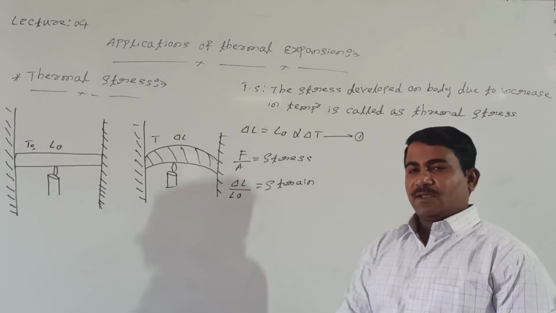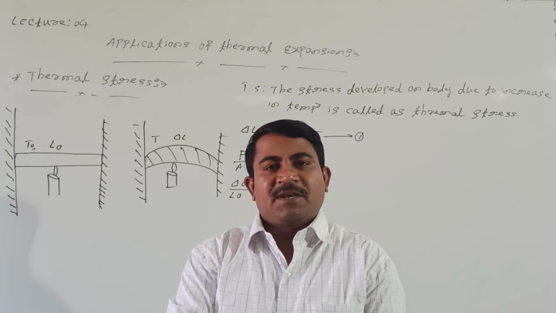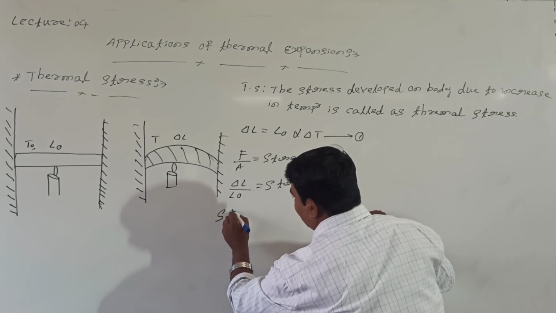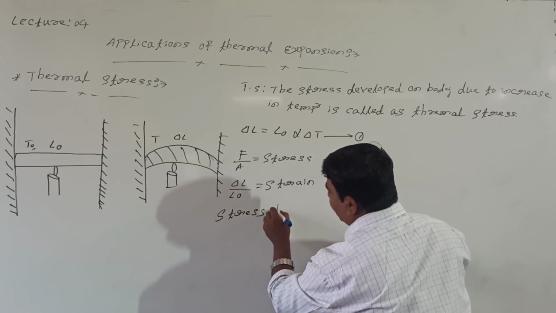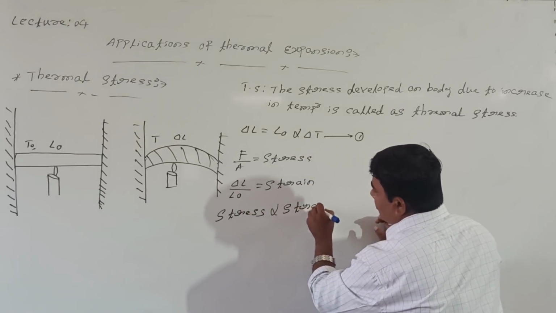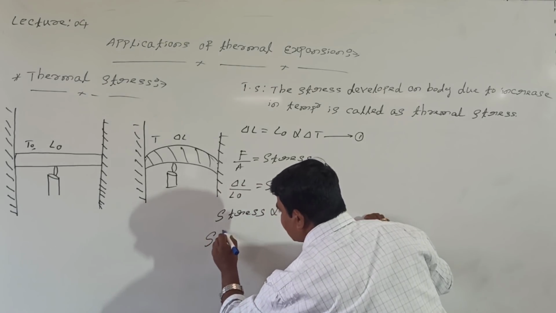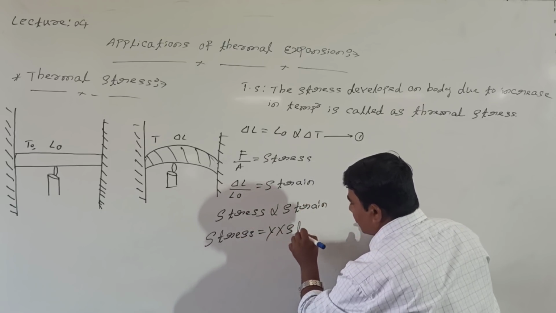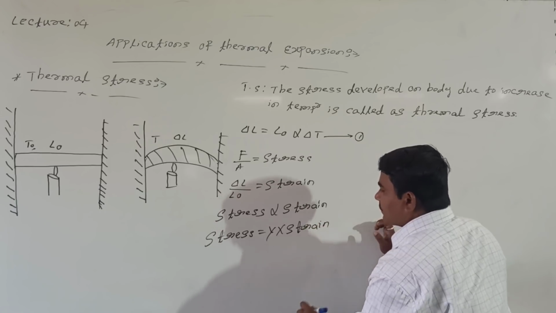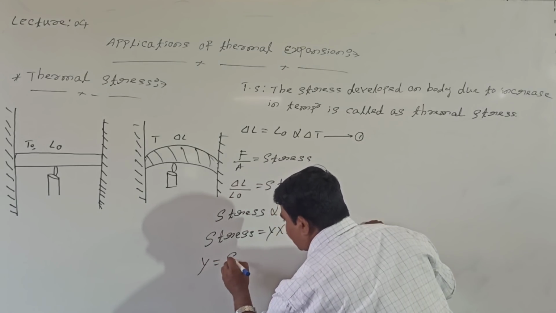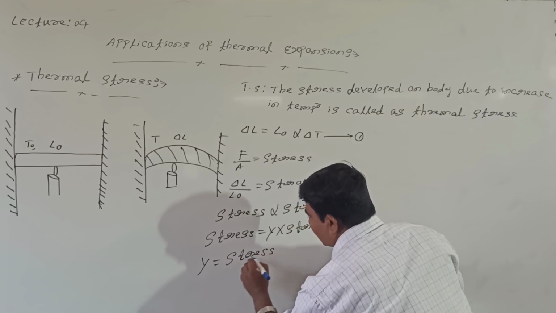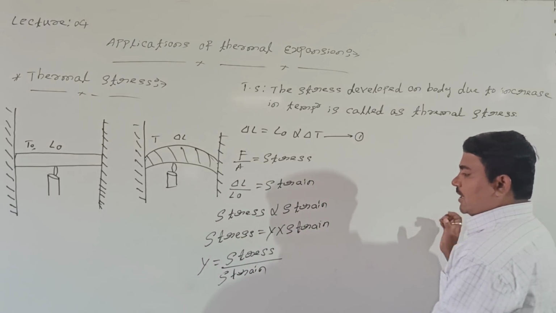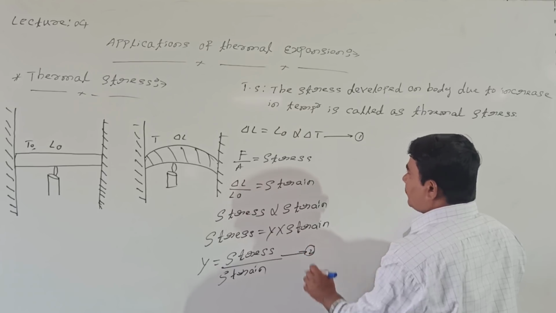What does Hooke's law say? Under elastic limit, stress is directly proportional to strain. So stress equals a constant times strain, or the constant Y equals stress divided by strain. This is equation number 2.